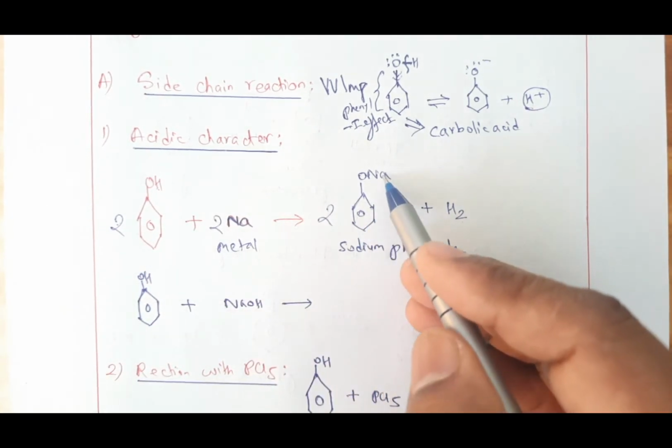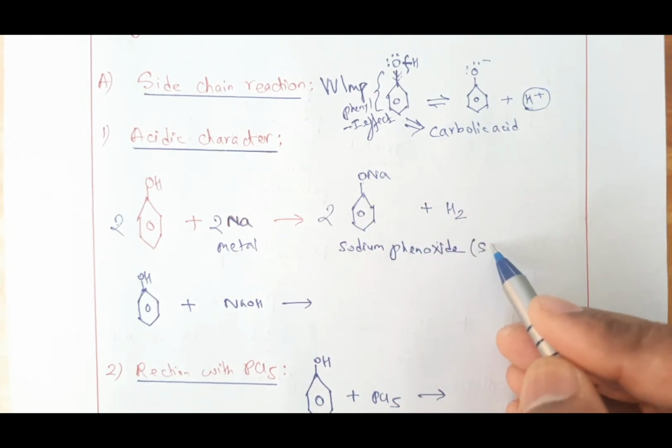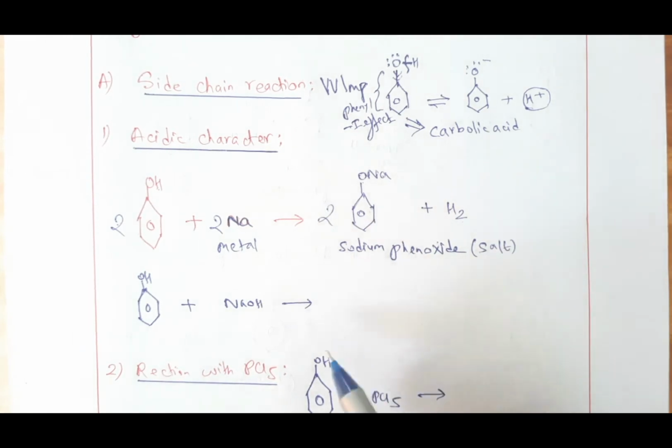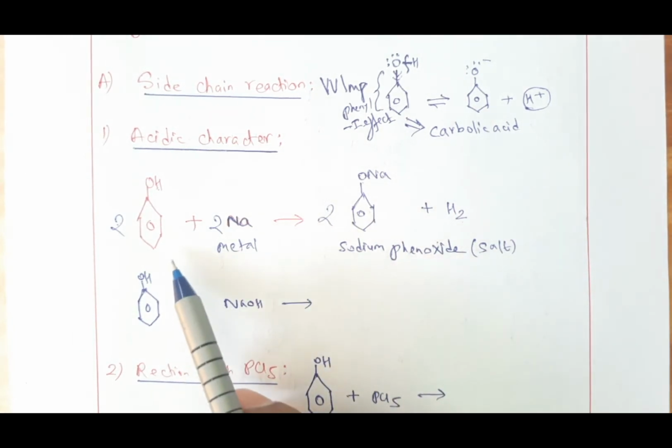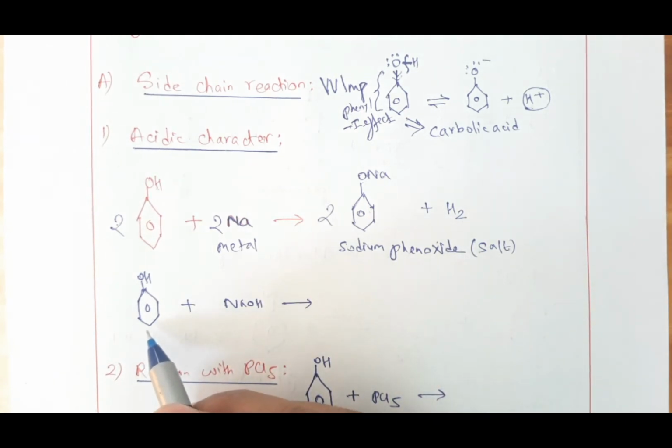And this compound is called sodium phenoxide, which is a salt. So the salt of phenol is sodium phenoxide. And this reaction proves that phenol is acid in nature because it reacts with metal to liberate hydrogen gas, which has a pop sound.